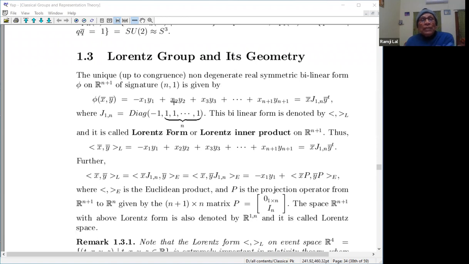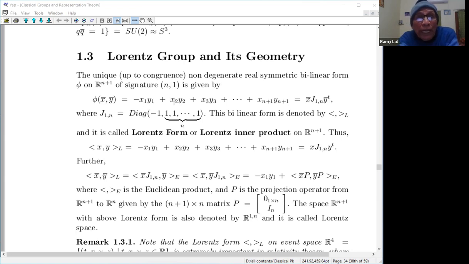We have seen Sylvester's law of inertia: there is a unique such form up to congruence, and every form is congruent to such a form. So we can just take that form. This bilinear form is called the Lorentz form, as we have already seen, so I'm repeating those things. It is called the Lorentz form or Lorentz inner product also. Though it is not an inner product in the usual sense of the Euclidean inner product, since it's not positive definite, in the literature any non-degenerate symmetric bilinear form is also termed an inner product. So this is a Lorentz inner product.